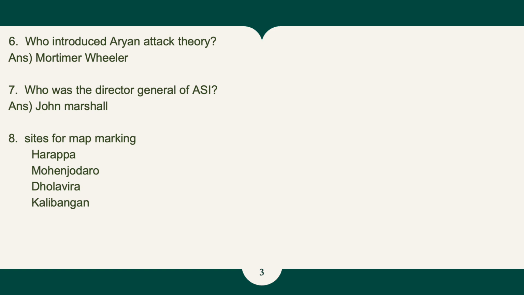Sixth question, who introduced Aryan attack theory? That is Mortimer Wheeler. Seventh, who was the Director General of ASI? And that is John Marshall. As for the eighth question, which is a map marking question, please pay your attention to these four places, these four sites, which may come in your exam for marking on the map.